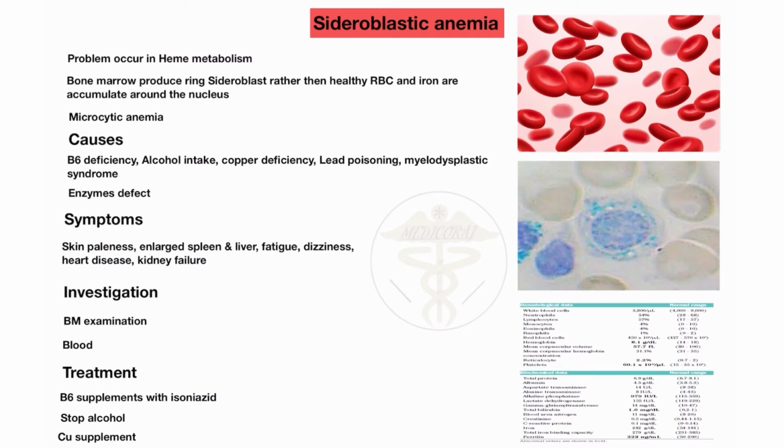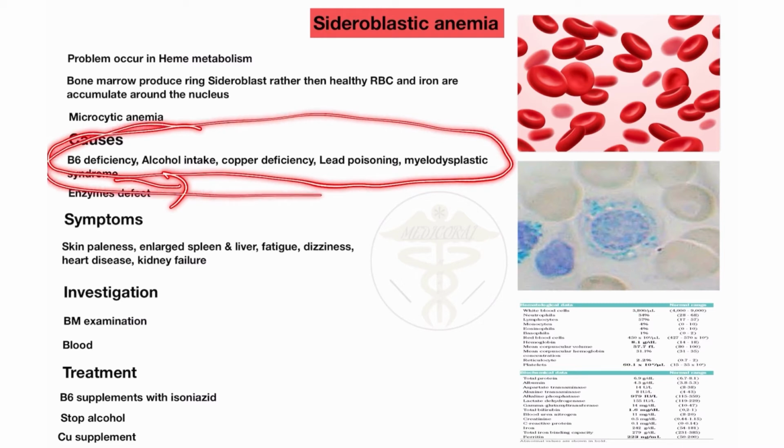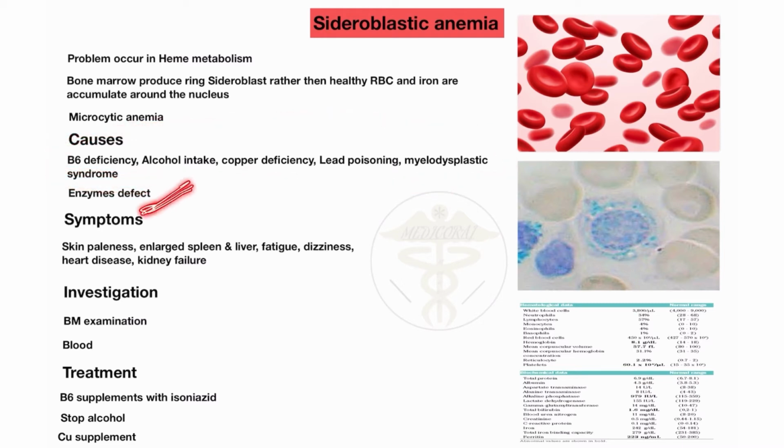Causes are mostly vitamin B6 deficiency, people who take alcohol, copper deficiency patients, lead poisoning, and myelodysplastic syndrome patients, and these are acquired types. You will see these are acquired by the patient, but enzyme defect mostly occurs due to genetic abnormality. So all of these above are acquired types, but enzyme defect is genetic.